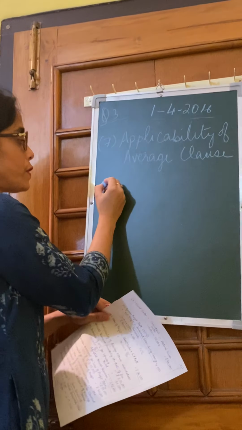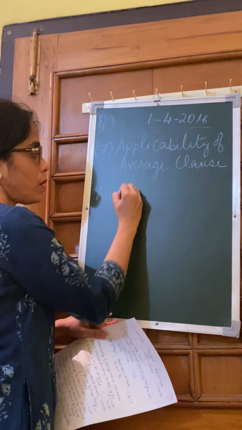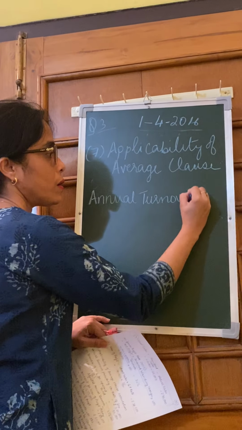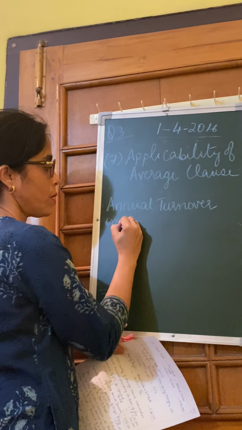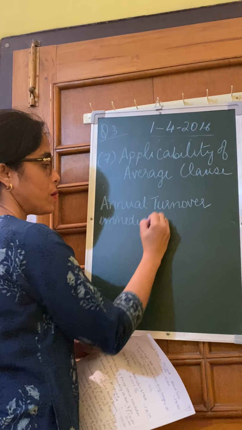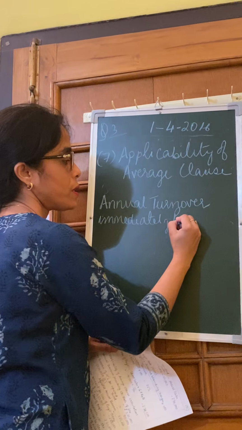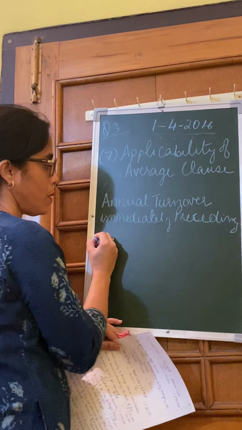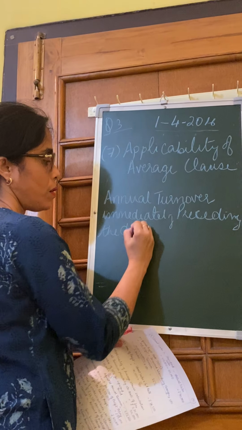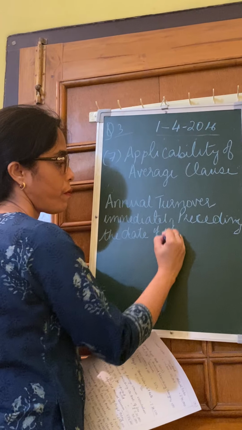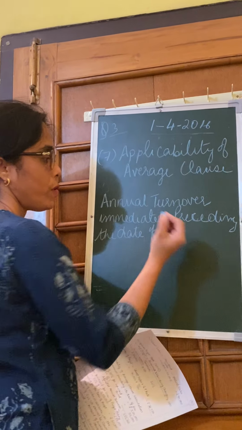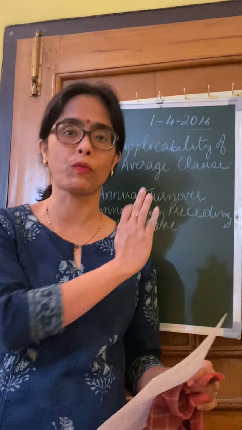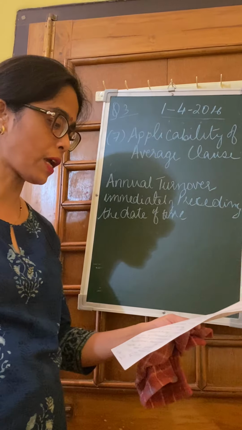For this we have to first calculate the annual turnover immediately preceding the date of fire. Okay, the date of fire was 1st of April, so from March backwards, 12 months. We have to see what is the annual turnover.